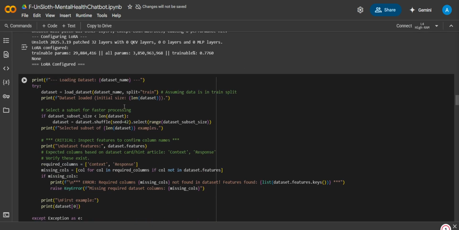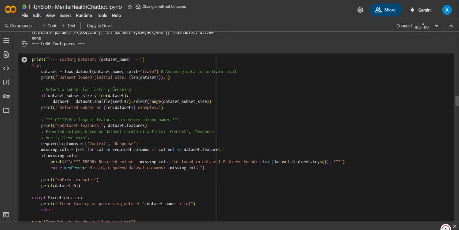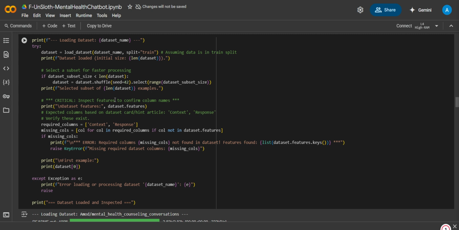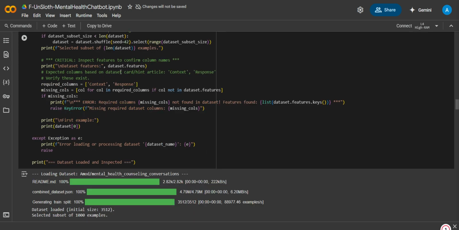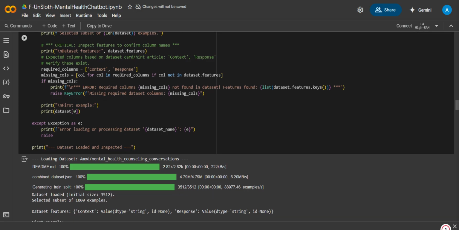And then this is where we're loading the dataset, and whatever processing steps we need to do for the dataset are done here. So taking the dataset loaded, selecting a subset of the dataset, and inspecting all the features in the dataset, like the column names and how we want to map those columns to our model.